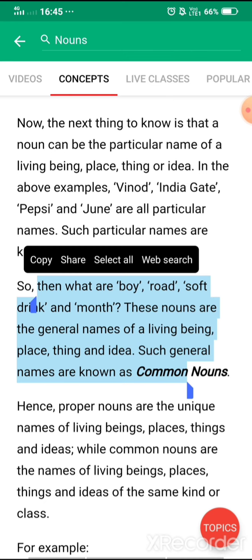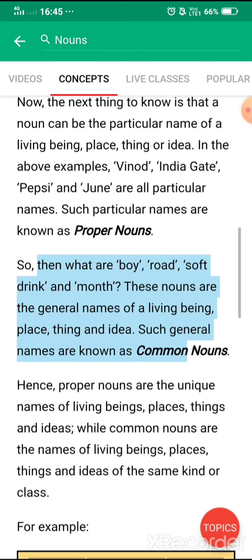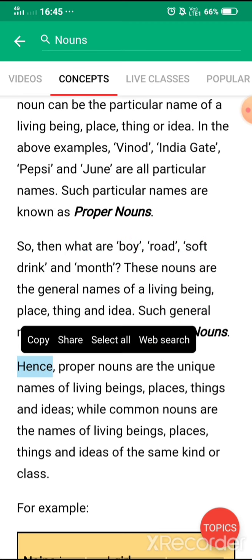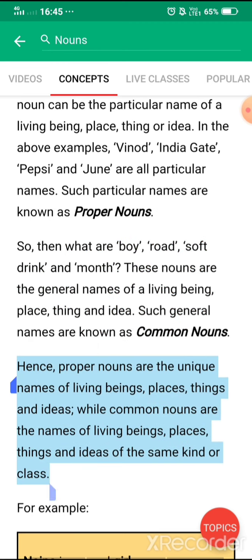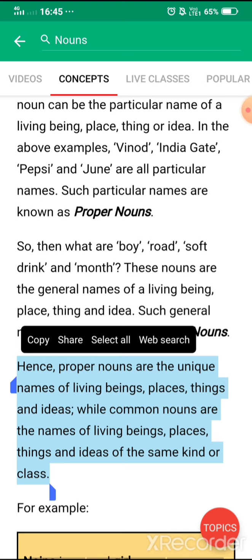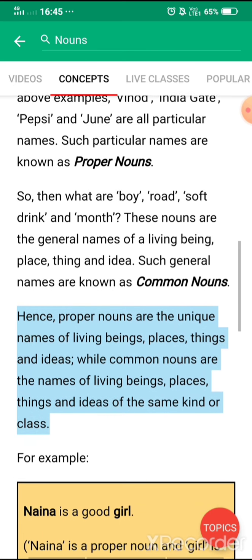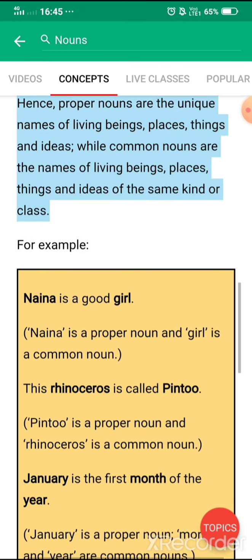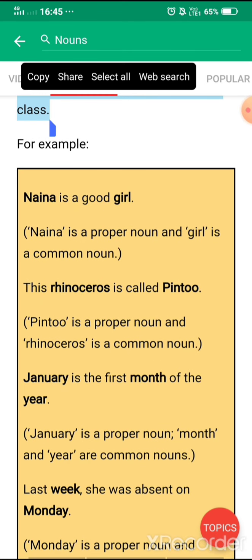So now I suppose you must have understood the difference between proper nouns and common nouns. Now here you can see something is written. Hence, proper nouns are the unique names of living beings, places, things and ideas, while common nouns are general names, and proper nouns are particular names. Now here we can see some examples. Example number 1 is: Nana is a good girl. I suppose now you are able to identify it properly: Nana is something what?